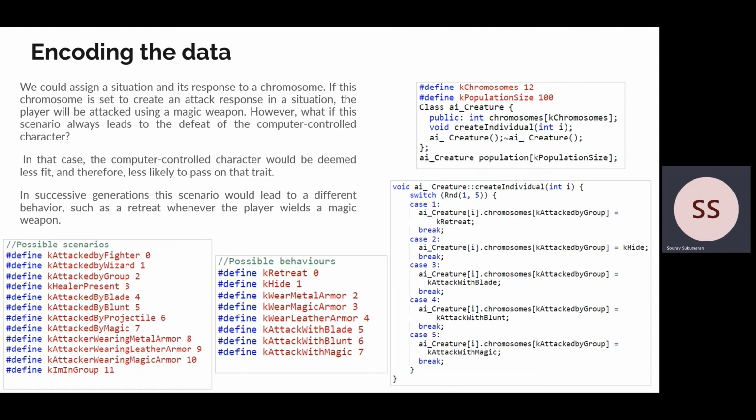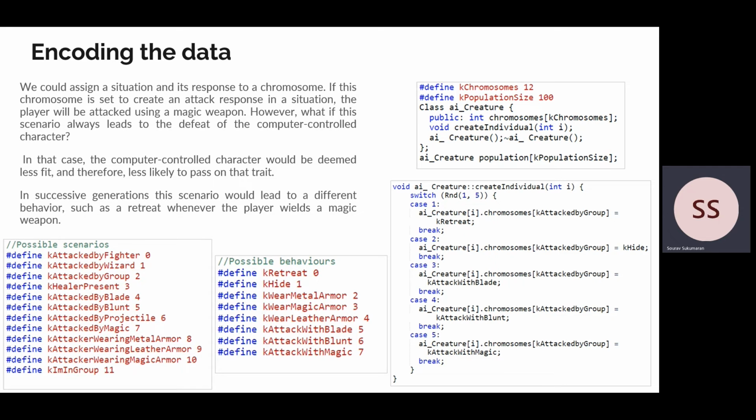We can also see the possible scenarios and behaviors which the character can be in, and the computer controlled character is represented by the AI creature class here, which has a chromosomes variable, which essentially is an array of the chromosomes which we have discussed so far. Also, we have a population, which is an array of these AI creatures, which essentially comprises the first generation.